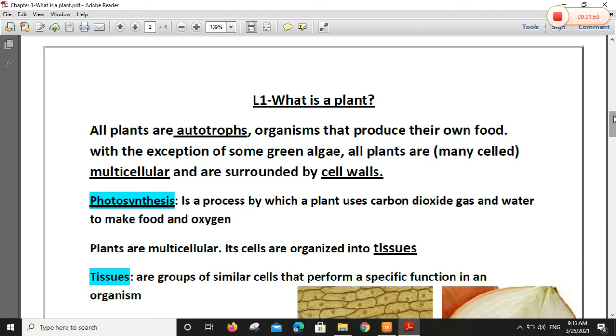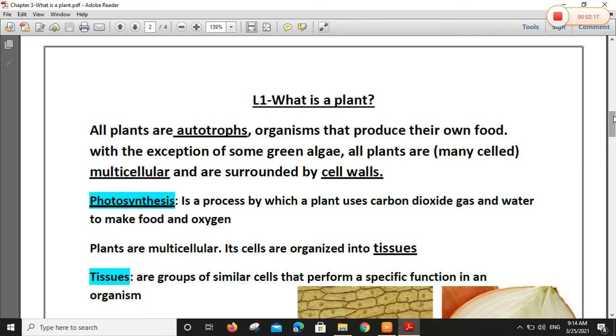Plant, eukaryotes. All plants are many-celled. Many-celled means multicellular. When we speak about plant, all the cells of plants are surrounded by cell walls. So, autotrophs, multicellular, cell wall, and sure eukaryotes.